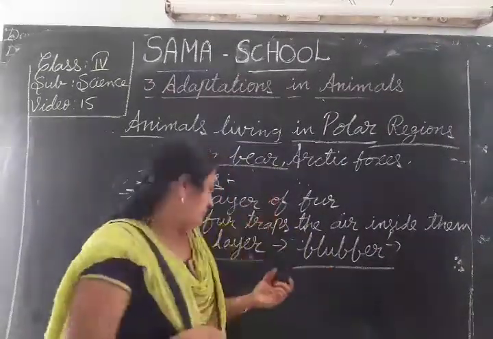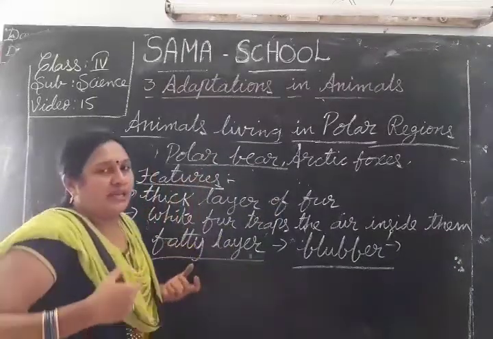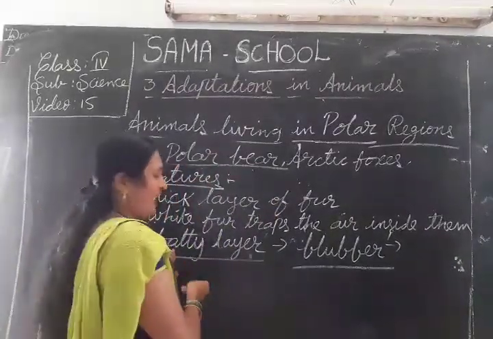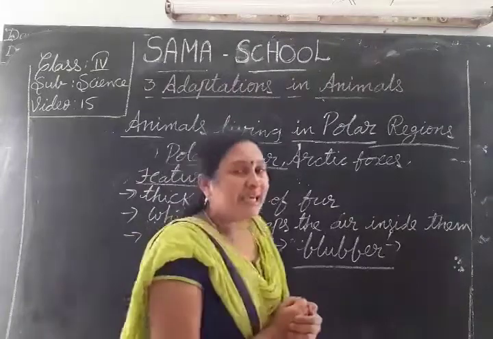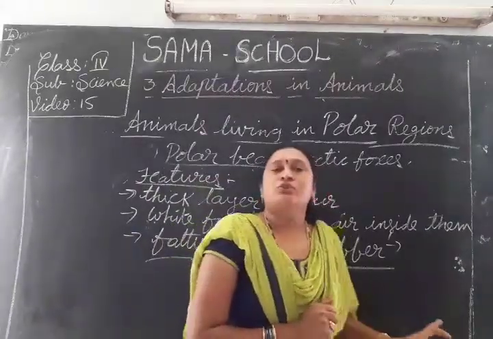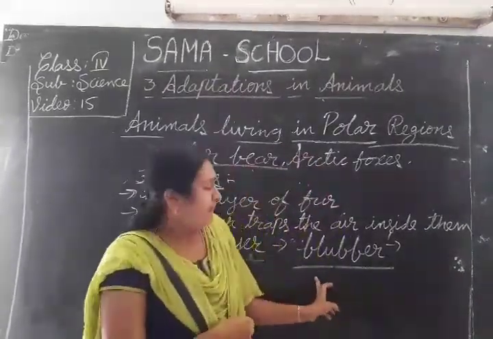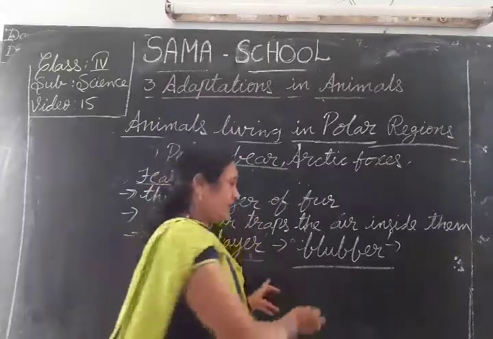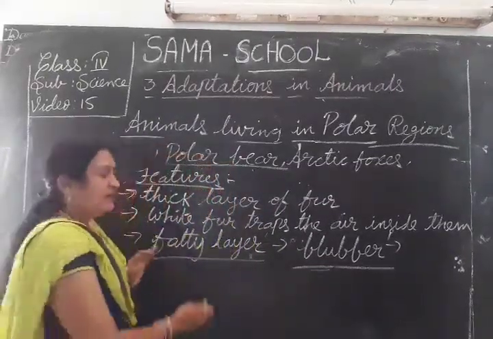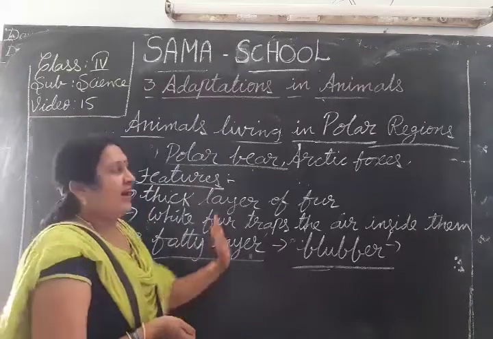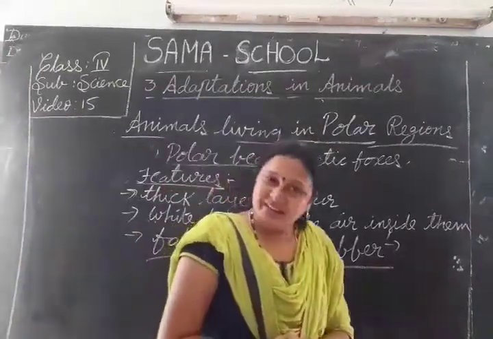The fatty layer of blubber gives warmth to the polar bear. It keeps it warm. That is one of the features. This is how the polar bear survives in the polar region.